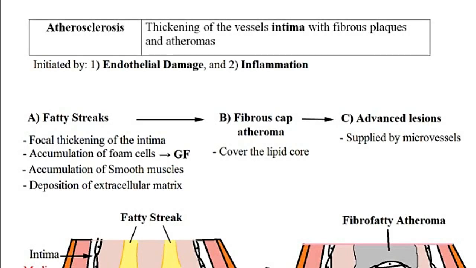Here I'm going to discuss vascular diseases, starting with atherosclerosis, then moving on to arteriolosclerosis, and finally discussing Mönckeberg sclerosis. Starting with atherosclerosis, this is a pathological process caused by the thickening of the tunica intima with fibrous plaques and atheromas, as a consequence of which it will cause diseases of the coronary, cerebral, as well as the peripheral arteries.